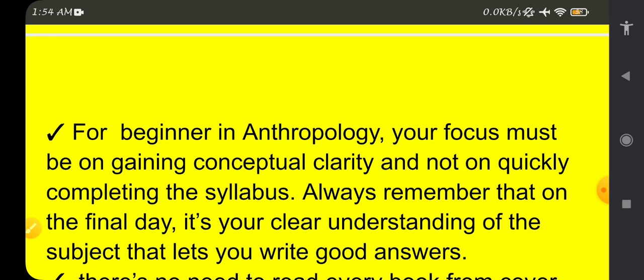We should not complete the syllabus in a hurried manner, and we should remember that clear understanding in our mind about the subject is very important to write good answers.